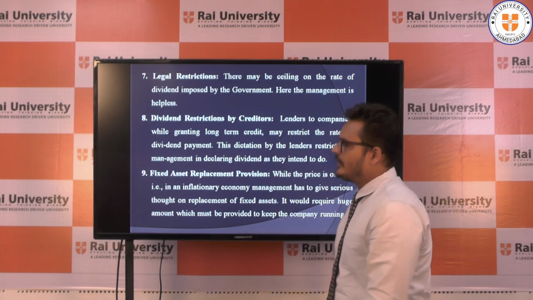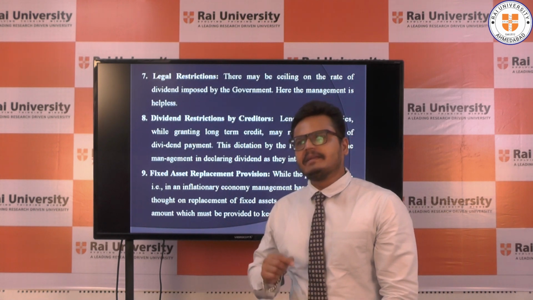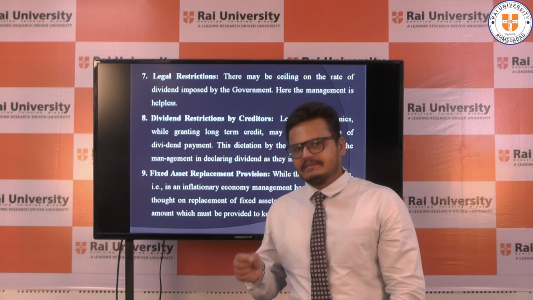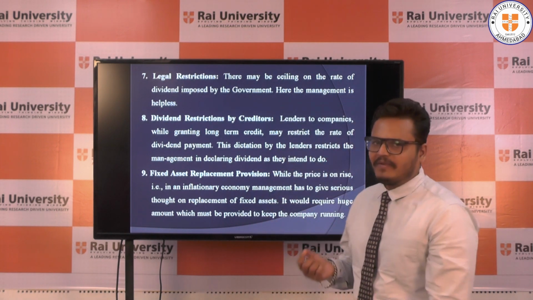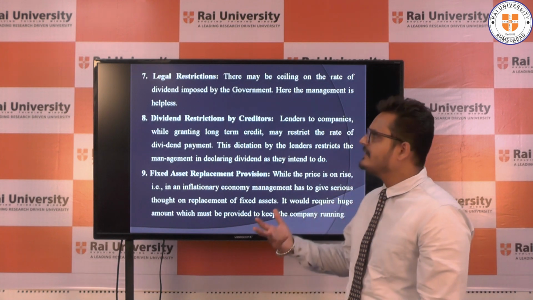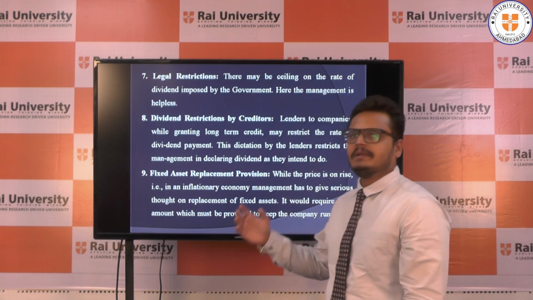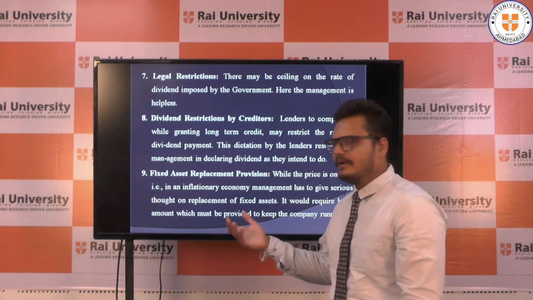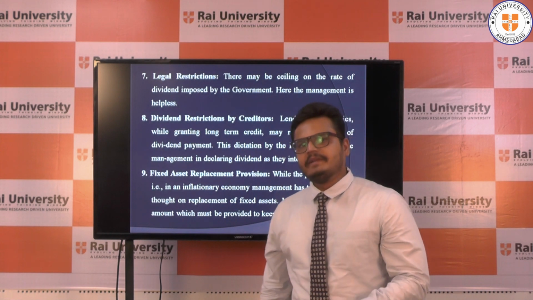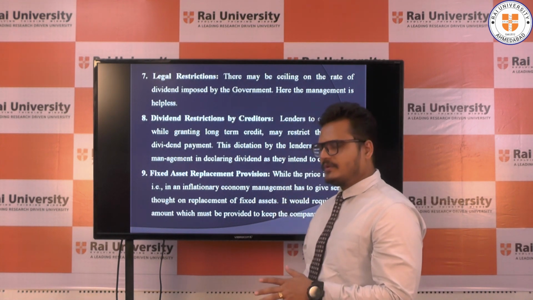Moving forward to the next point, legal restriction. If the government imposes any legal restrictions on the company on dividend rates, it is not in the hands of any business organization to provide dividends to its shareholders as it wishes. So legal restriction is one of the important aspects for any business organization to consider. If the government imposes any kind of restriction on the rate of dividend, the company is supposed to pay that rate to the equity shareholders.